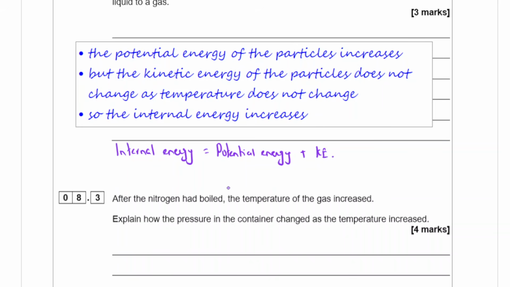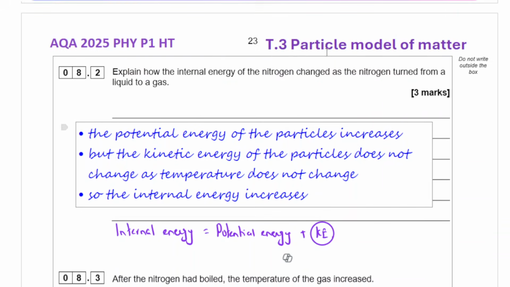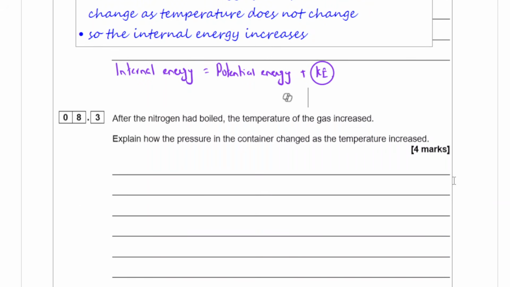Now, during a change of state, the potential energy is changing. The kinetic energy doesn't change. If the temperature is changing, then the kinetic energy will change, whereas the potential energy remains constant. So here, as they say, because it's changing from a liquid to a gas, the potential energy has to increase. So the internal energy increases.